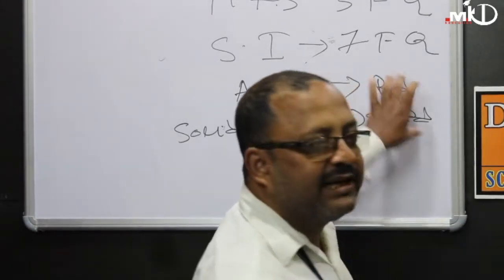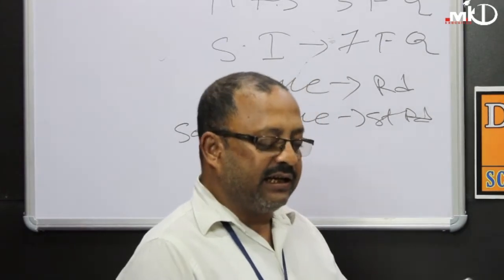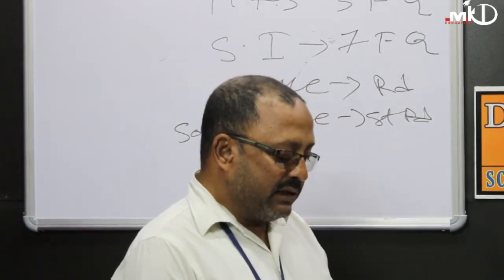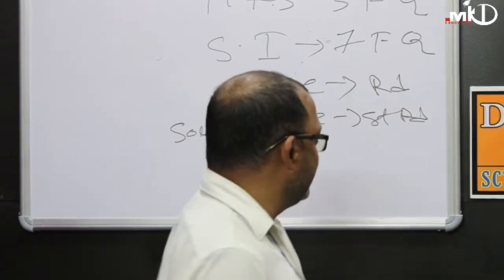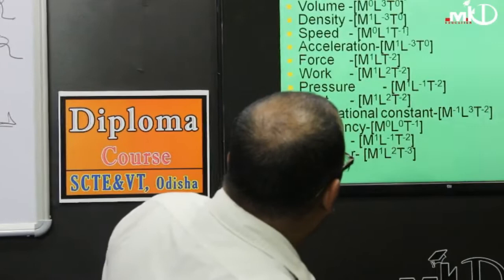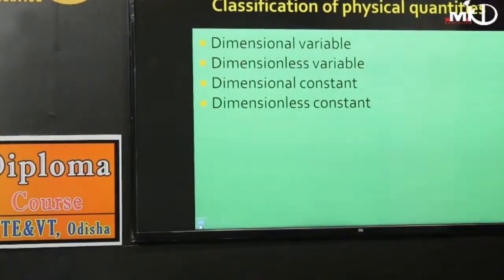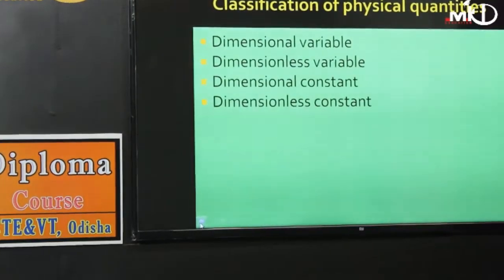These 2 are secondary fundamental quantities which are included in the SI unit system. Because except these 2, all other quantities and units are termed as derived physical quantities.